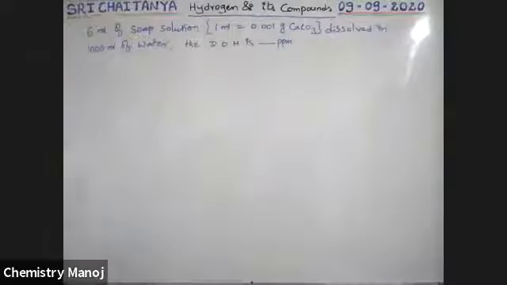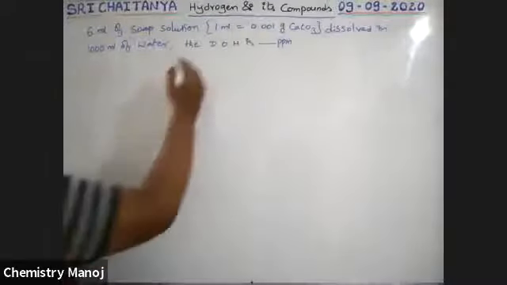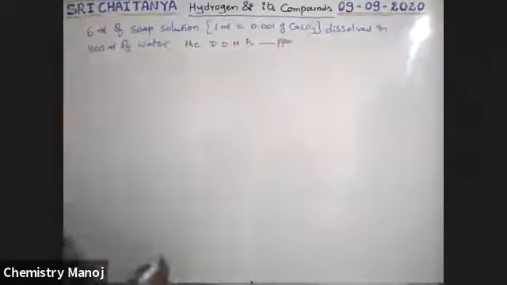Six ml soap solution. So what is that? 1 ml soap solution is equal to 0.001 gram CaCO3, dissolved in 1000 ml. How much is the answer? Yes, 6 ppm.